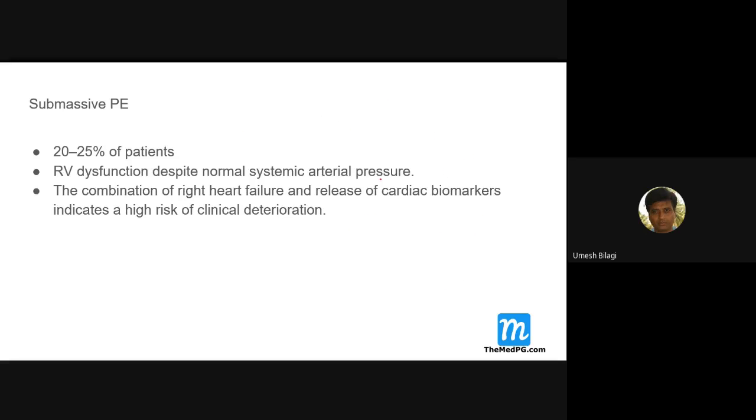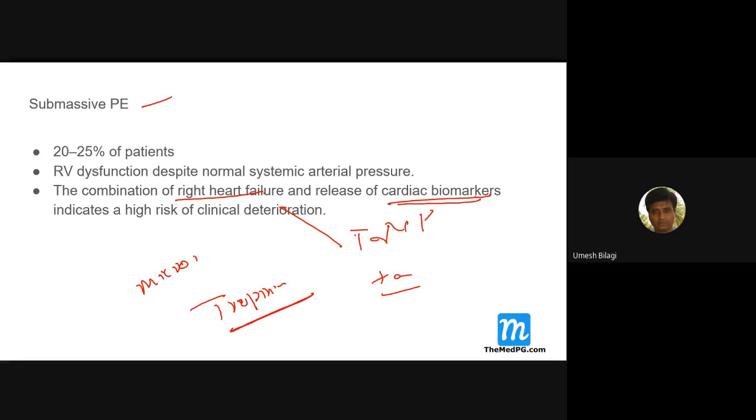In case the patient has no hypotension, but there are signs of right heart failure in the form of raised JVP, tender hepatomegaly, and all that, and release of troponins, cardiac biomarkers, that is due to right ventricular microinfarction. On ECG there may not be classical signs of infarction, but there could be small microinfarctions, which raise the troponin.